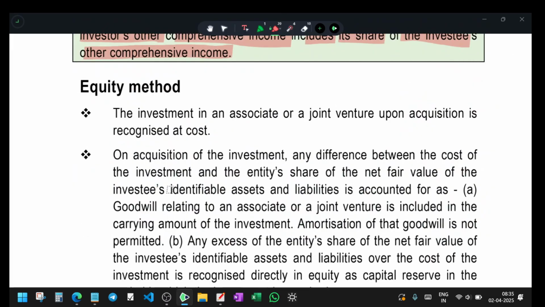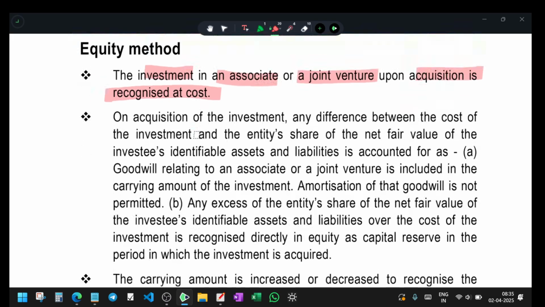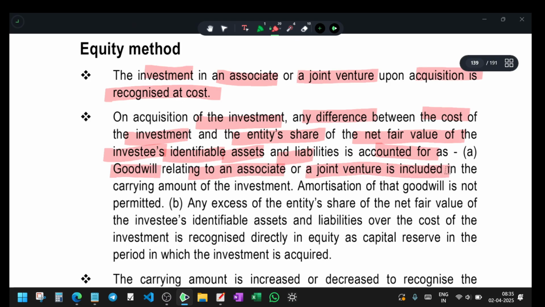Equity method: the investment in an associate or investment in a joint venture upon acquisition is recognized at cost. In the equity method, everything should be accounted at cost. Very good. On acquisition of the investment, any difference between the cost of the investment and the entity's share of the net fair value of the investee's identifiable assets and liabilities is accounted as goodwill relating to the associate or joint venture, included in the carrying amount of the investment. Amortization of goodwill is not permitted.